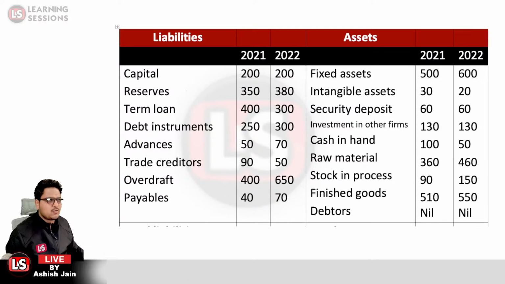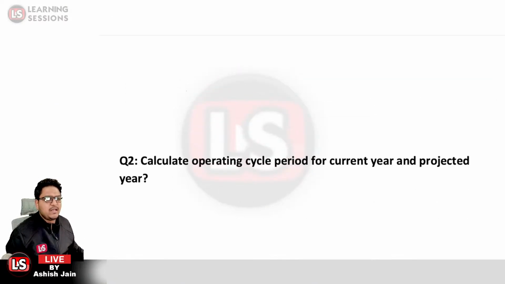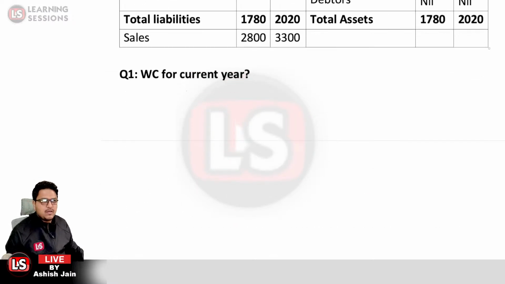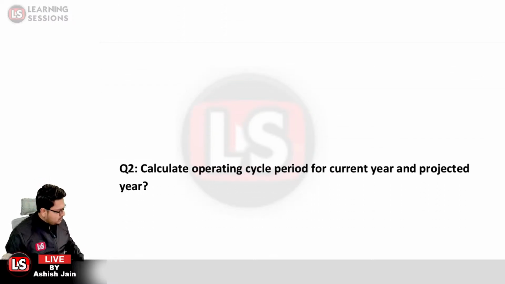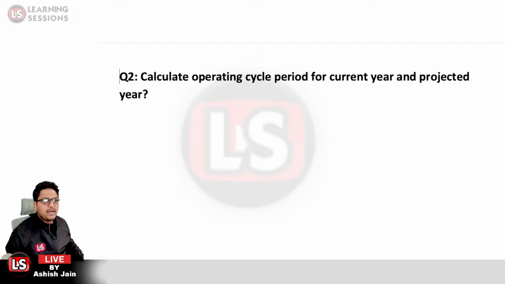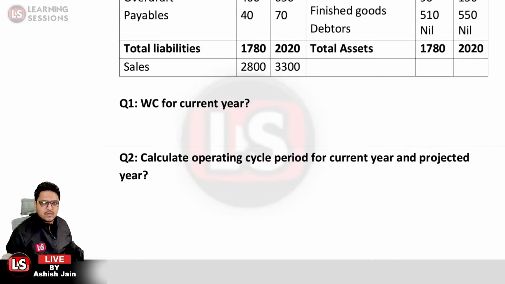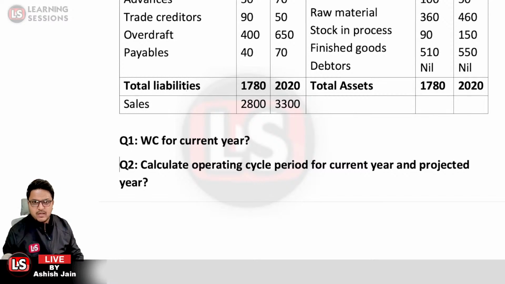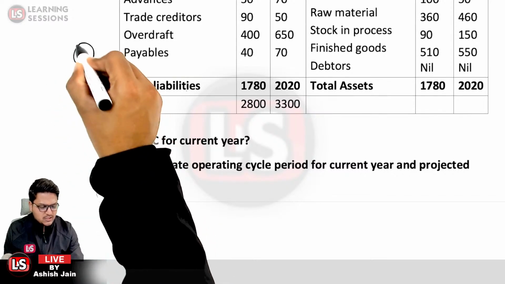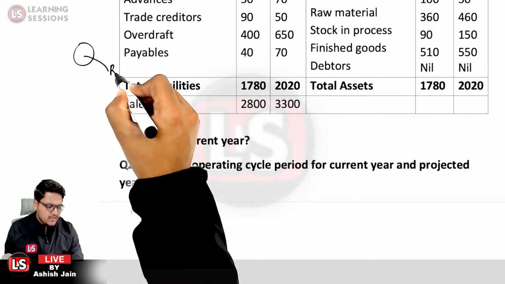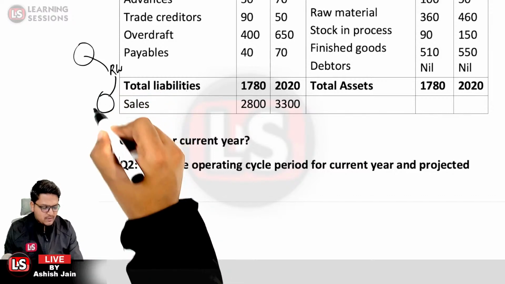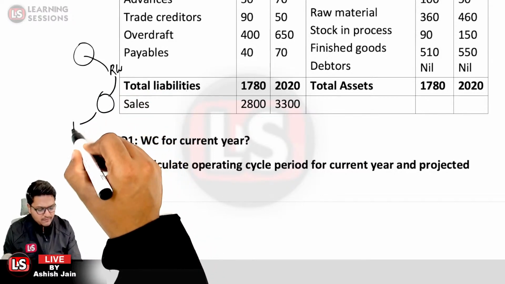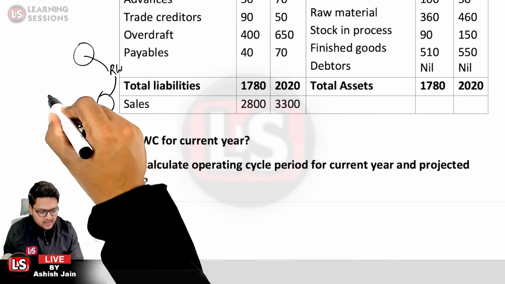Let's move further to the next question. It says that we need to calculate the operating cycle period for the current year and the projected year. Now what is the operating cycle? Operating cycle period is basically the cash to cash period. The firm invested cash and purchased the raw material, did the labor work on that, and then had finished goods. Then they will be selling the goods in the market.